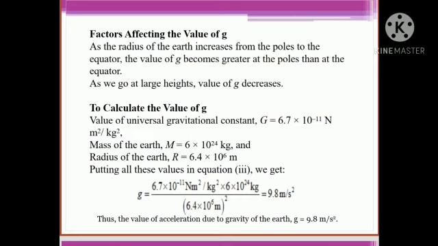Substituting all these values in equation 3, we get g equals 6.7 into 10 raised to minus 11 Newton meter square per kg square into 6 into 10 raised to 24 kg upon 6.4 into 10 raised to 6 whole square. That equals 9.8 meter per second square. The value of acceleration due to gravity of the earth is 9.8 meter per second square.